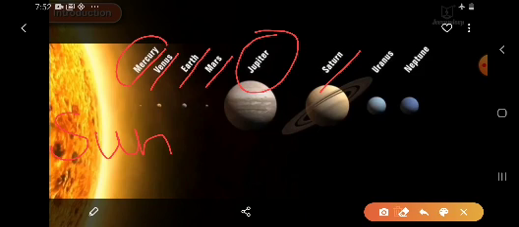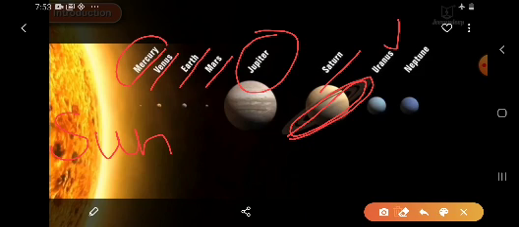So children, Saturn also has a ring around it. You can clearly see there is a ring around Saturn. There is a ring kind of structure around Saturn, and it is the second largest planet of the solar system. And after Saturn we have Uranus. Children, Uranus is the second last planet of the solar system. Here is Uranus. This is Uranus, the second last planet of the solar system.